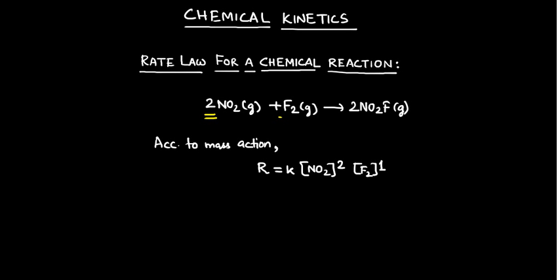Now why have we put this? Because we have considered this as the overall reaction and we are supposing that the reaction takes place in this single step only. But if we have a look at the actual mechanism of the reaction, it proceeds in this manner. So I am writing here the first step of the mechanism. NO2 reacts with F2 giving rise to NO2F and a nascent fluorine F.